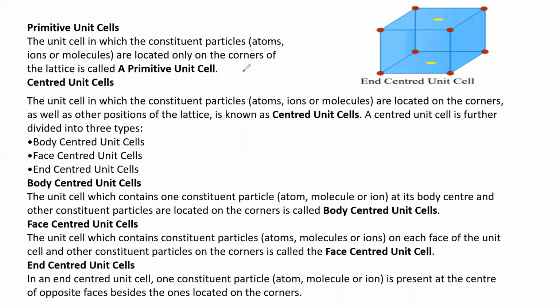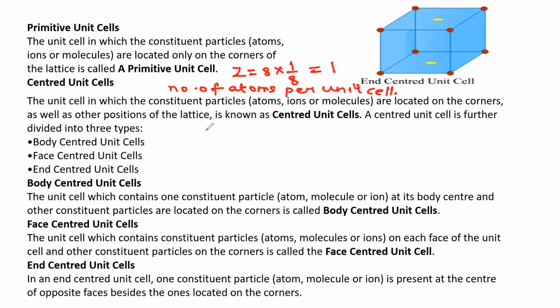What is Z? Z is equal to 8 into 1/8, which is equal to 1. So this is called primitive unit cell. Number of atoms per unit cell. Already in the last slide we have seen the primitive unit cell diagram. Atoms or ions are occurring only at the corners of the lattice. Number of atoms per unit cell.